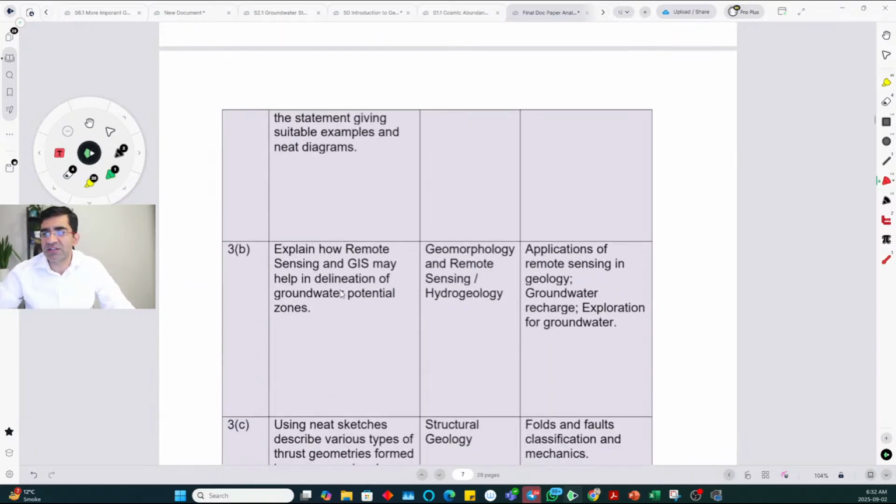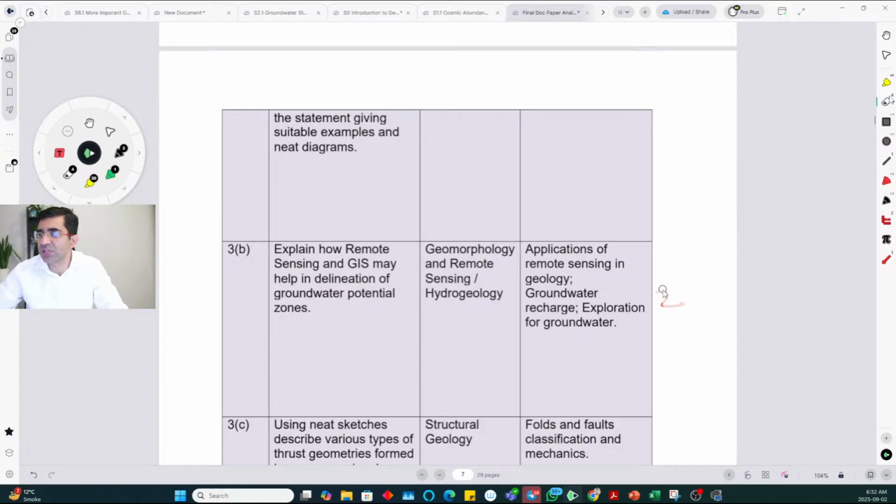Remote sensing, and they didn't ask directly applications of remote sensing and GIS. I would have given it a score 1 if they did that. Okay, let me see how much I did assign it in the first way. When I calculated the overall difficulty, I actually assigned it 3. So I was actually quite generous in my ranking.